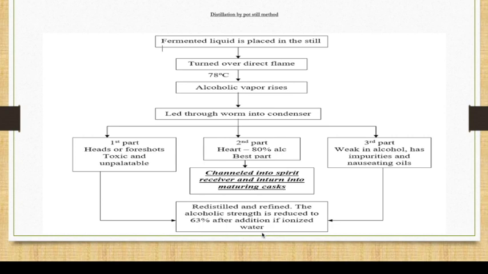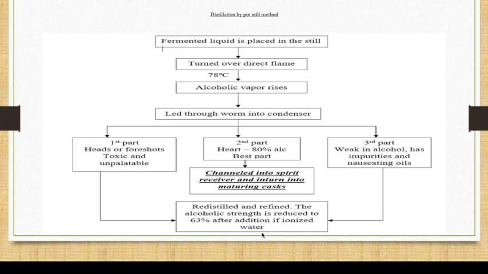Now, how does it work? The fermented liquid is placed in the still. Once you make your fermented liquid, that is, you put your yeast and sugar into the liquid, it reacts and converts into alcohol. That's when the fermentation process is over. Now that fermented liquid is placed in the pot still.